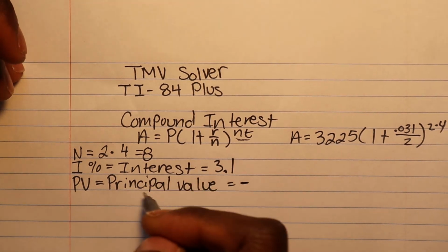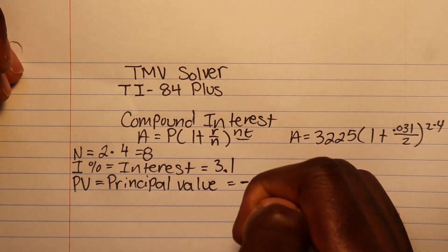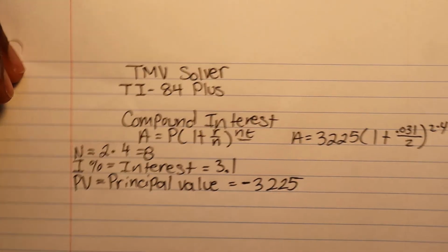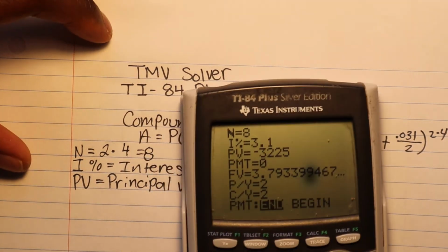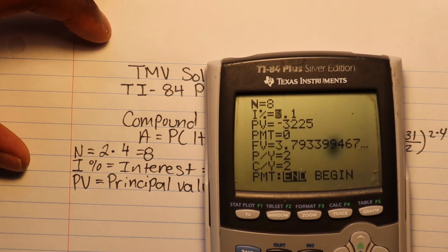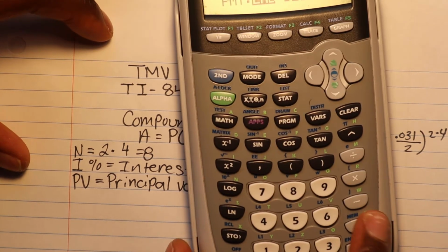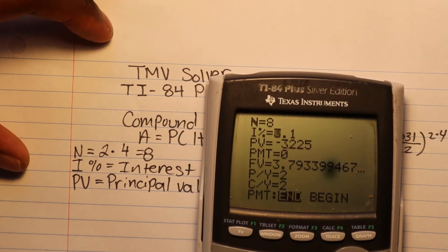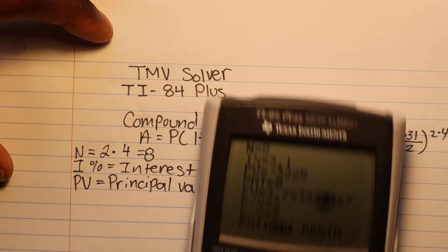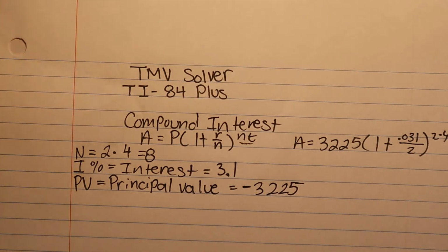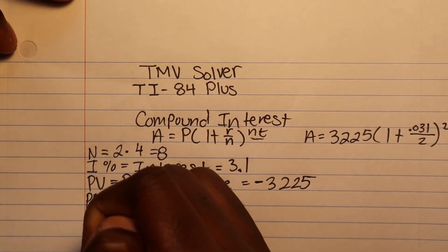And since it's the principal value, if we look at what we wrote right here, it's just negative 3225, okay? So that's what we would write in our TI calculator, or whatever calculator you're using. You put a negative sign, correct? And the negative sign would be on the bottom, not this one, that's subtraction. You write negative 3225, okay?